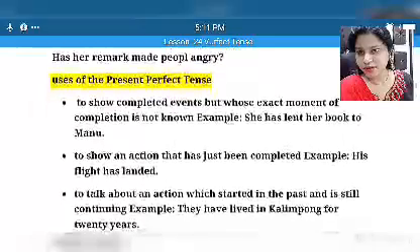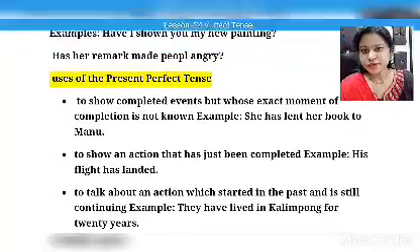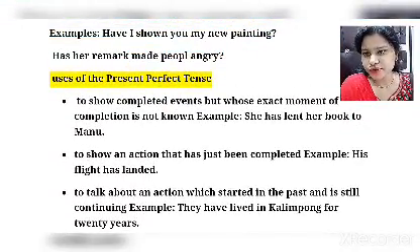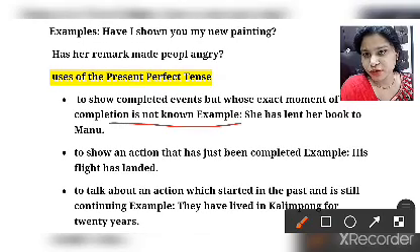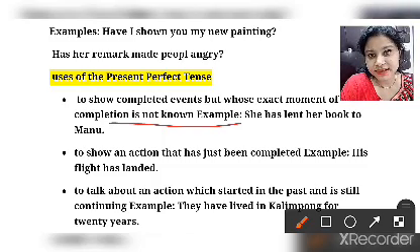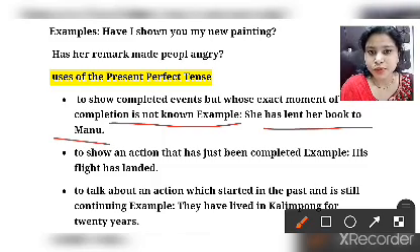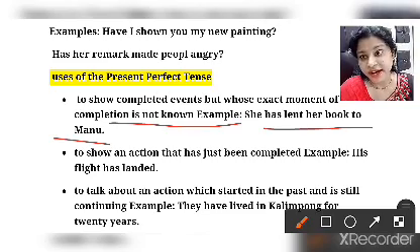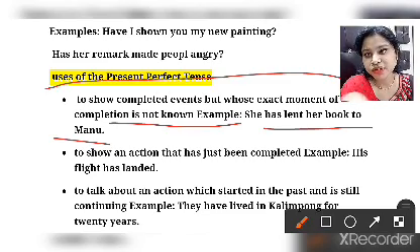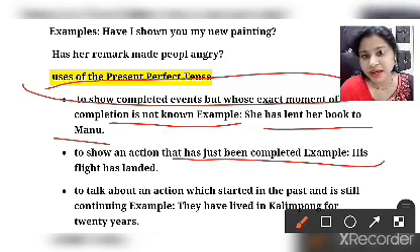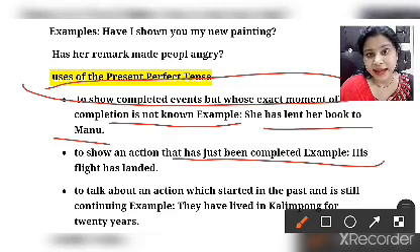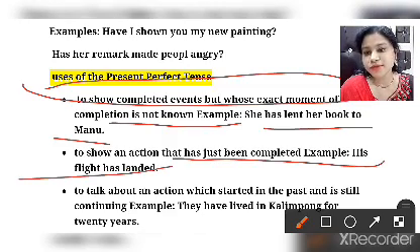Now, more uses of the present perfect tense. First of all, it is used to show a completed event, but the exact moment of completion is not known. Example: she has lent her book to Manu. When she has lent it is unknown, so that is why it is used for a completed action whose exact moment is unknown. The second use is to show an action that has just been completed. Example: his flight has landed. It has just landed, so it is used for an action that has just completed.